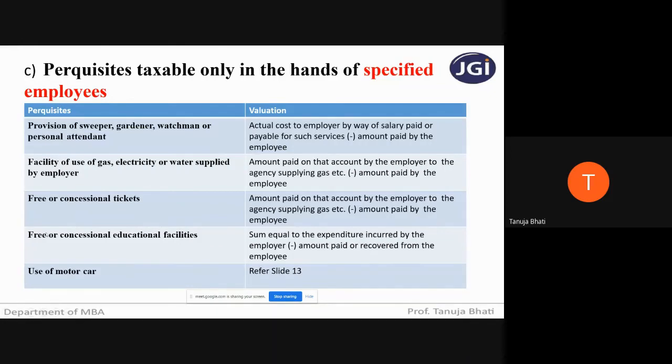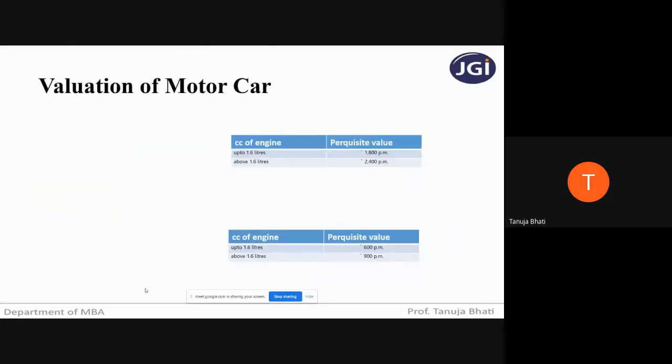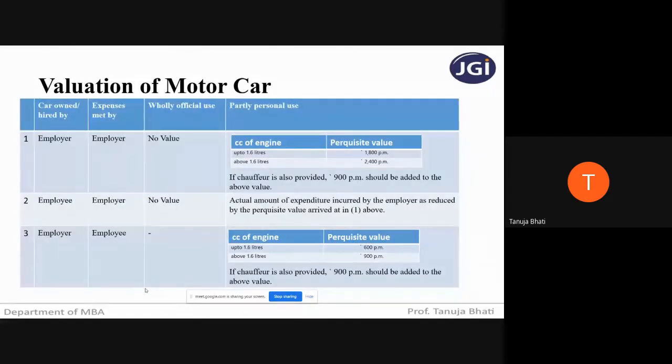Use of motor car is the last explanation, and after that we finish the perquisites and their valuation. Then in the next class we will be seeing problems on perquisites. Have you all understood this slide, students? Yes, ma'am. Okay. When we solve problems, students, you all will understand it much better. Okay. Next. Valuation of motor car.